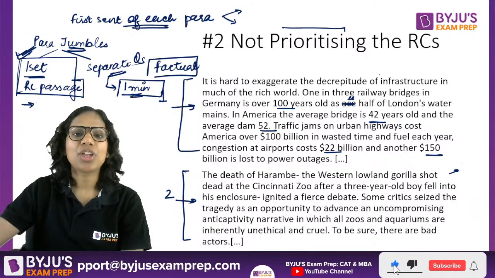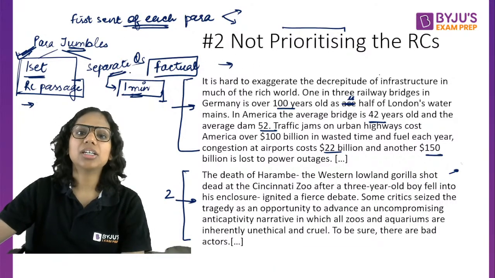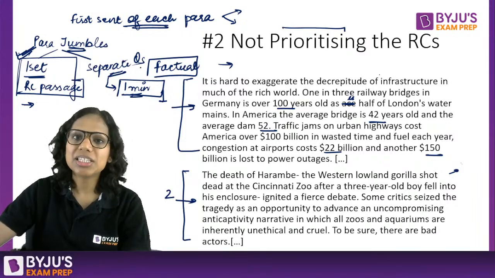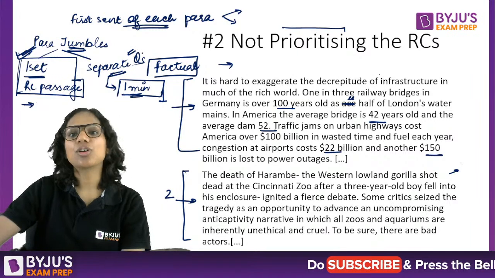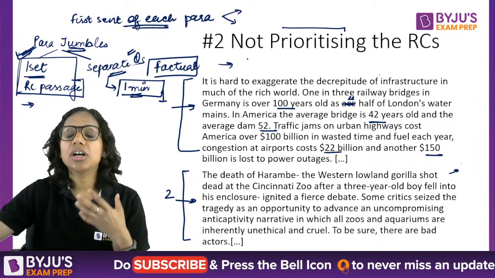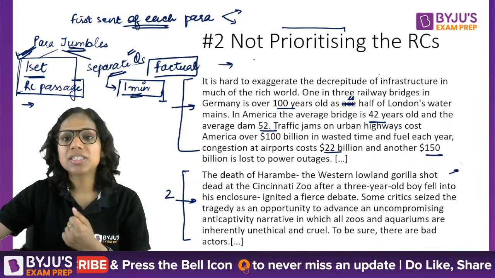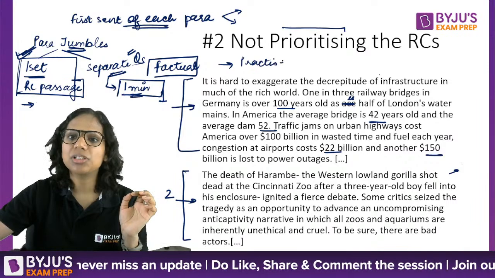right? For these, I think if you have prepared for CAT, you will not face a problem in MHCET because the level tends to be relatively easier, plus there are options, right? And if you want to know how to master this, see, practice is the key here. Practice as many para jumbles as you can.